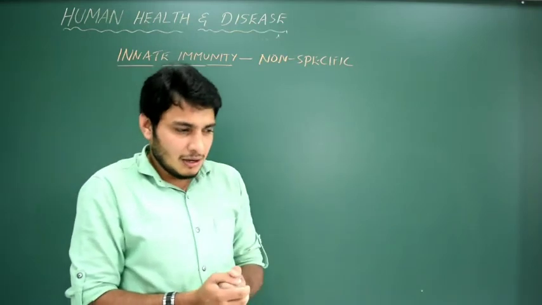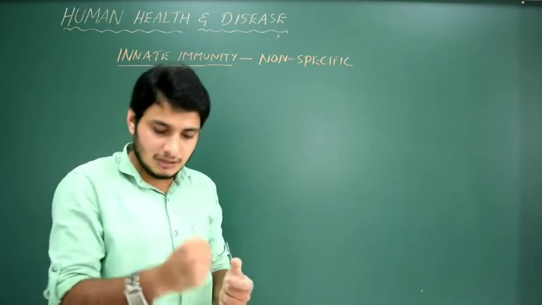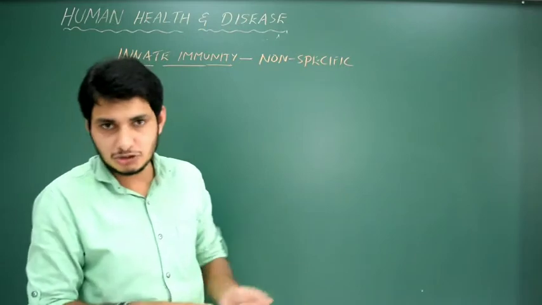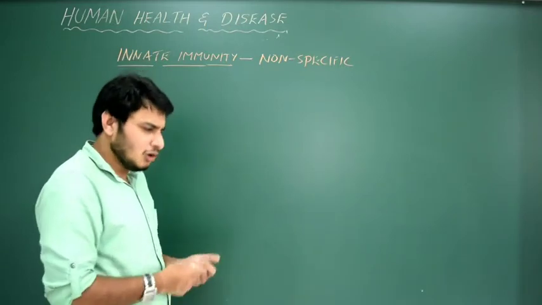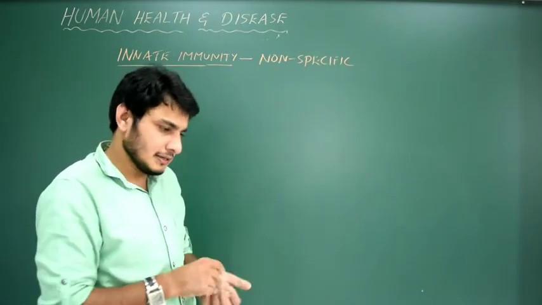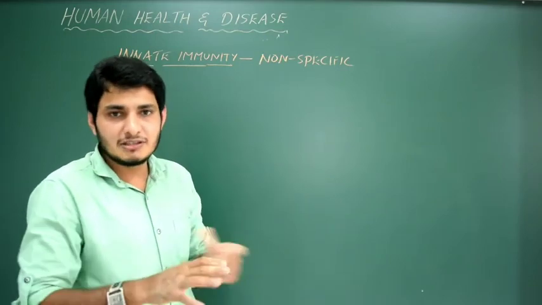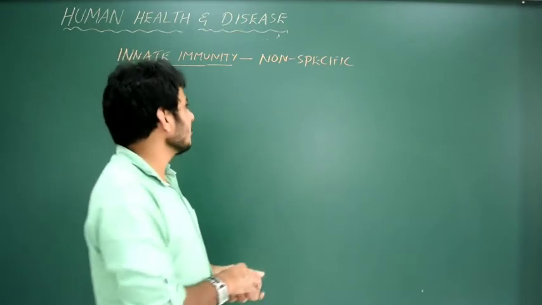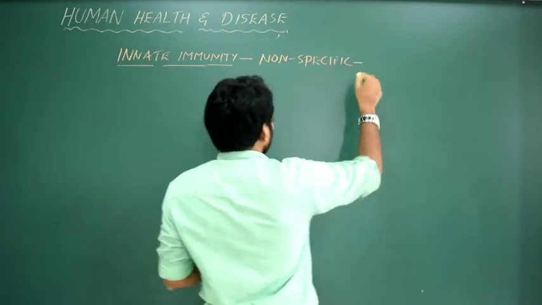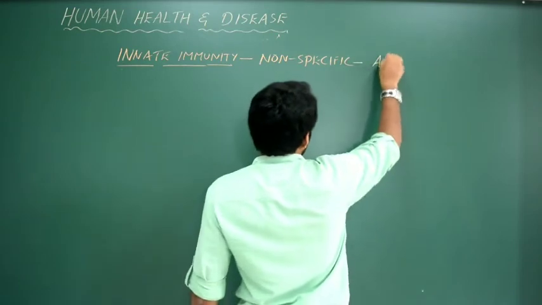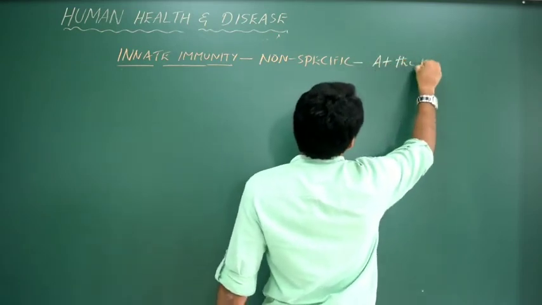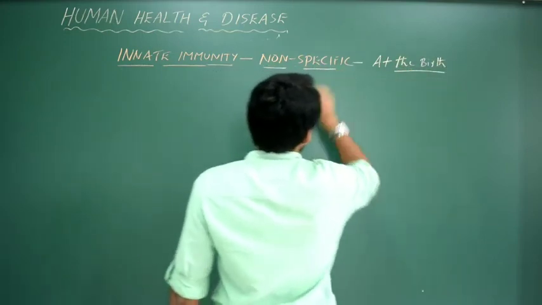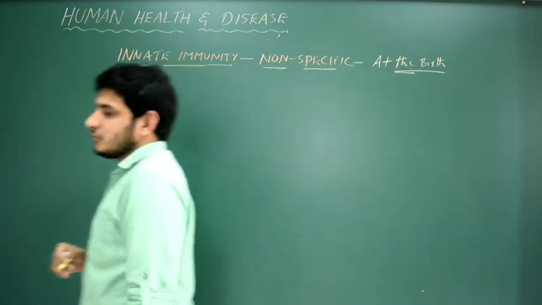They are not meant for immunity, but still they act like a barrier. They will not allow the entry of these pathogens. They are not specific. They are not sure how to deal with these different disease-causing microorganisms, but still they prevent them. So that is a non-specific type of defense present at the time of birth. Please note this point, at the time of birth. So note these 2 points: non-specific type of defense present at the time of birth, that is innate immunity.